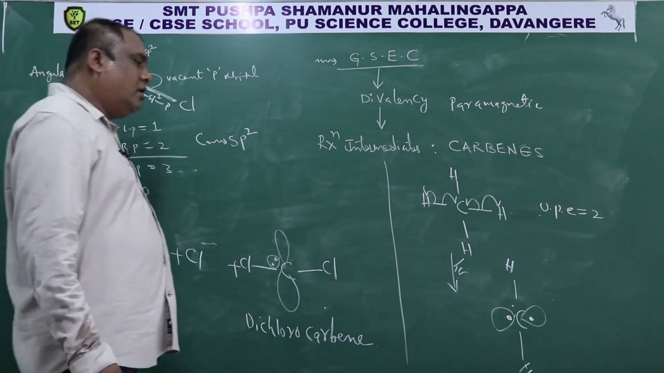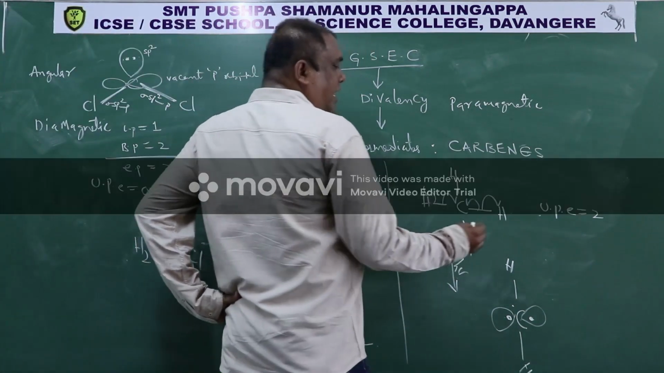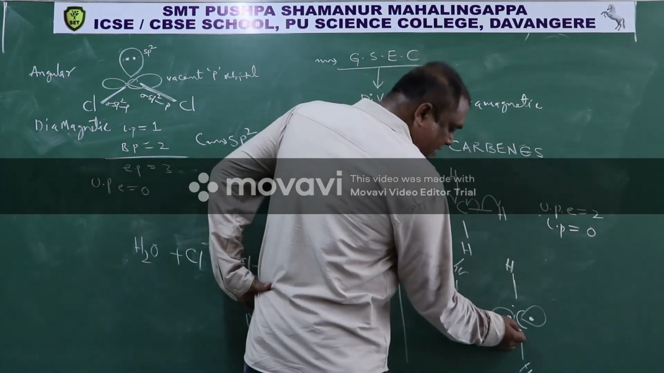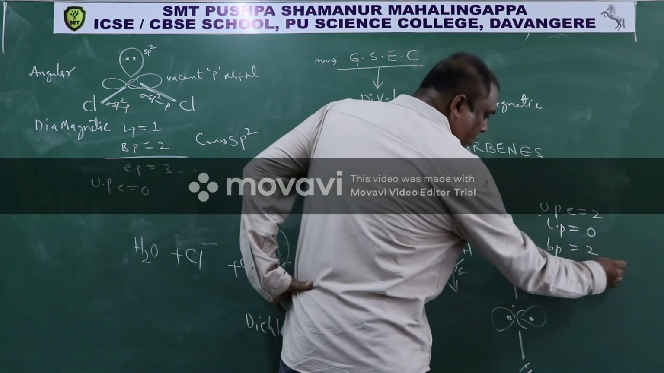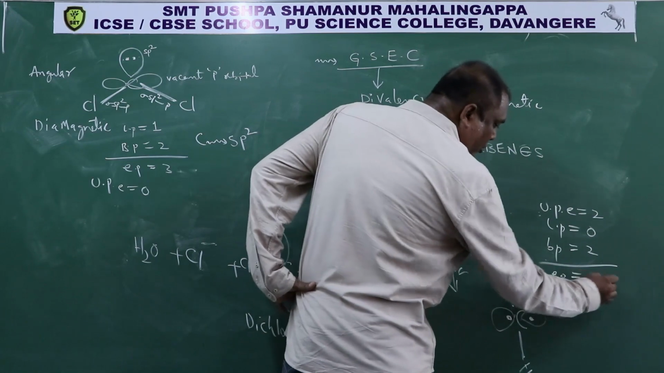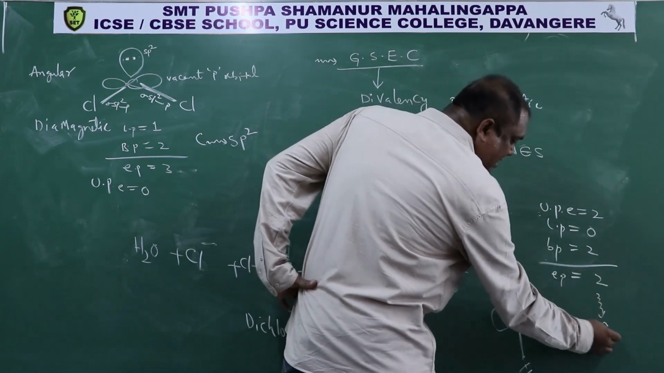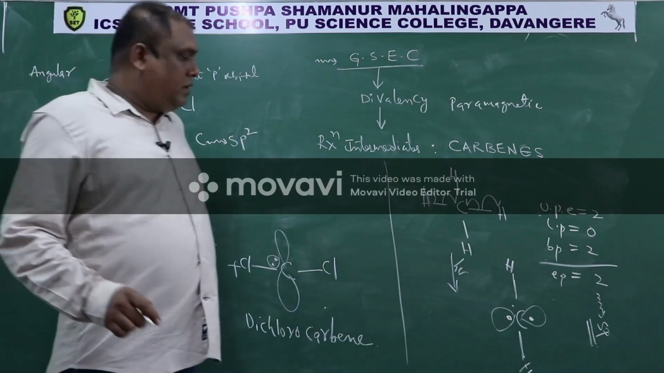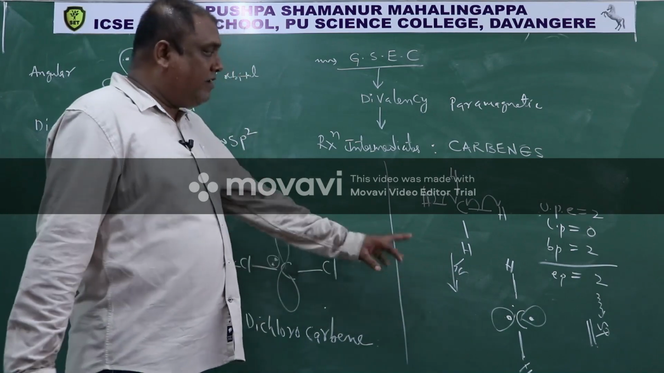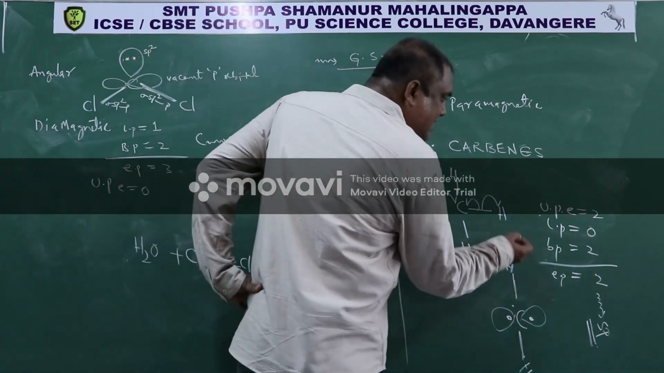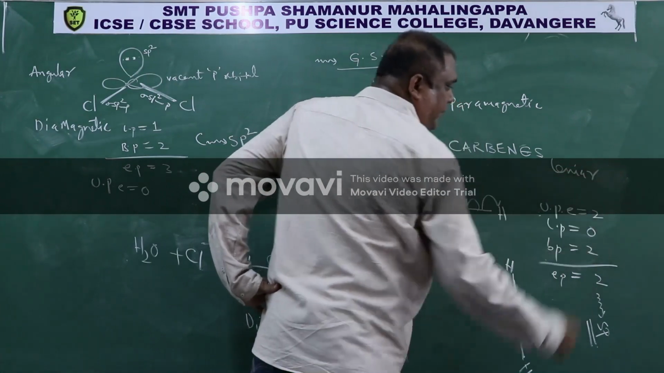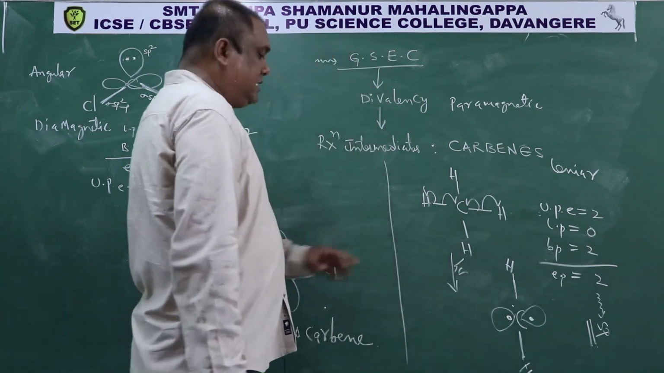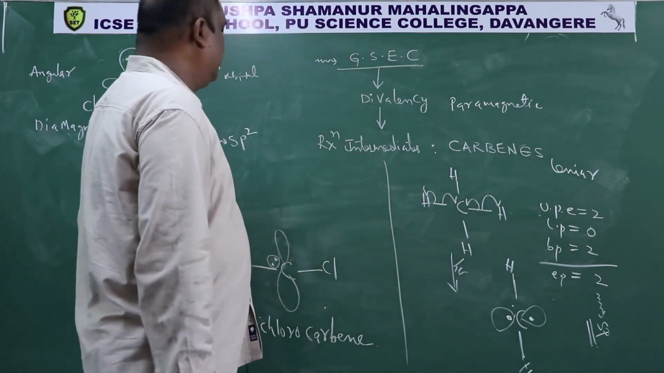Right? Now, what is the structure of this? Here unpaired electrons 2, lone pairs how many? 0. This is bond pair, this is bond pair. Bond pairs how many? 2. So total number of electron pairs how many? 2. When 2 electron pairs are there, hybridization is sp hybridization. Whenever hybridization is sp, shape is linear. So hybridization is sp, shape is linear. One is diamagnetic, this one is paramagnetic.